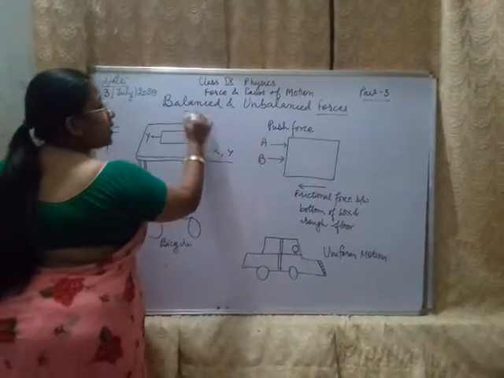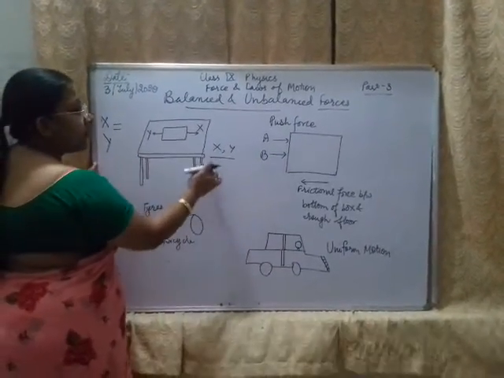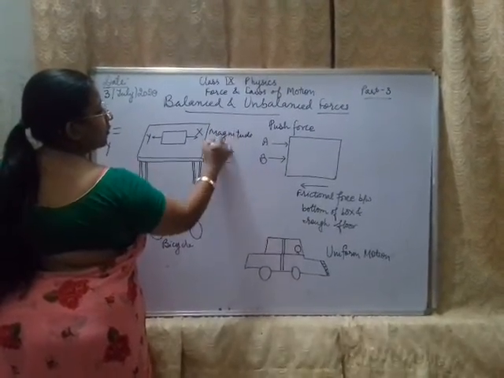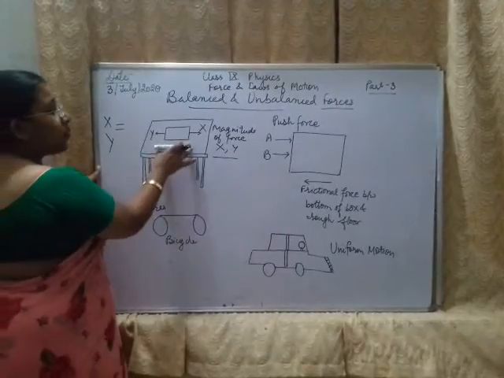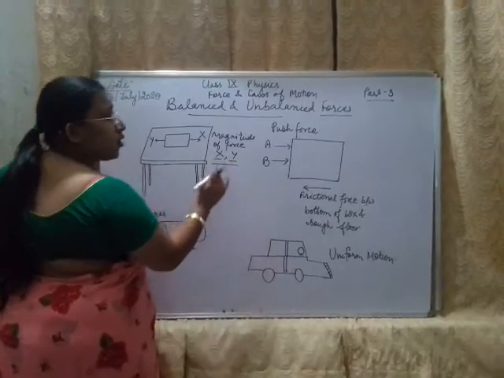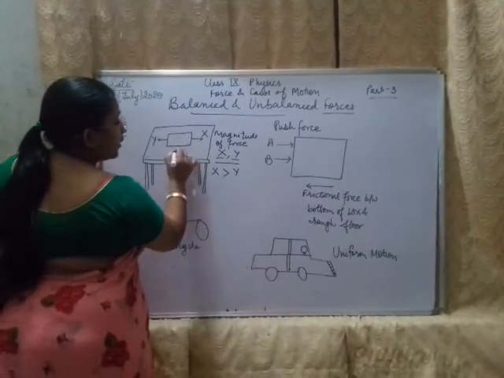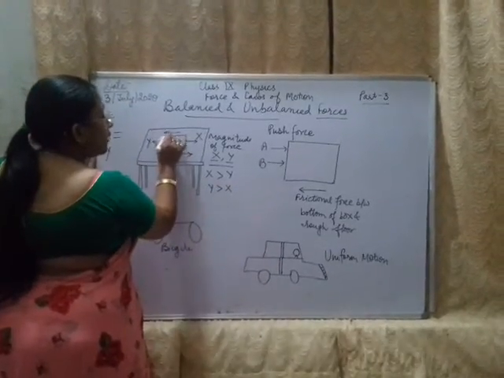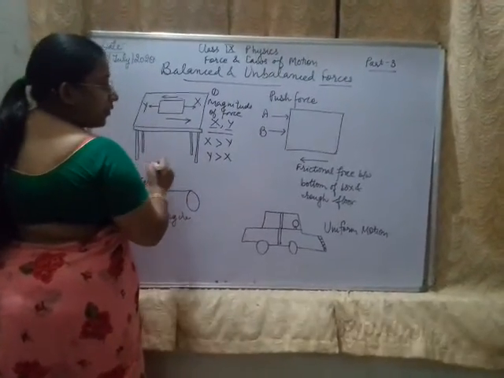Also, the movement is due to the change in magnitude of force. We always see the magnitude of force. It is important. When the magnitude of either of the forces X and Y changes, the box starts moving, and now in which direction will it move? It will move in the direction of greater force. Suppose if X is greater than Y, then the box will move in the X direction. Now if Y is greater than X, then the box will move in the direction of Y force. Always we check the magnitude of the force.